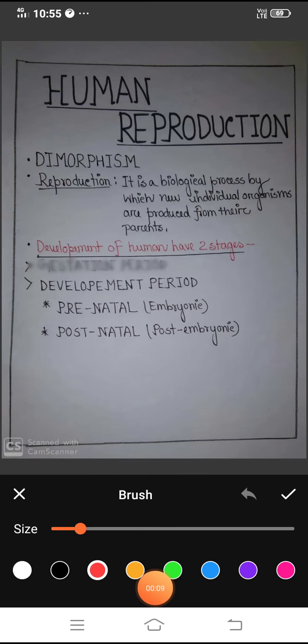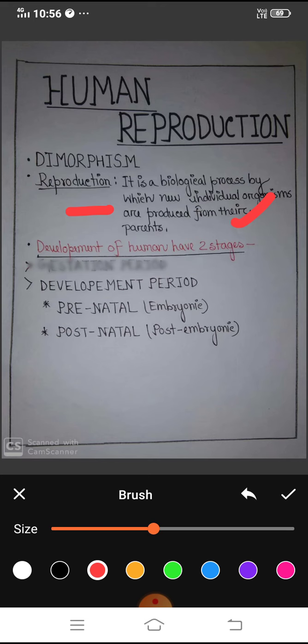So what is reproduction? You have already learned that reproduction is a biological process by which new individuals are produced from their parents, right? This you have already learned.